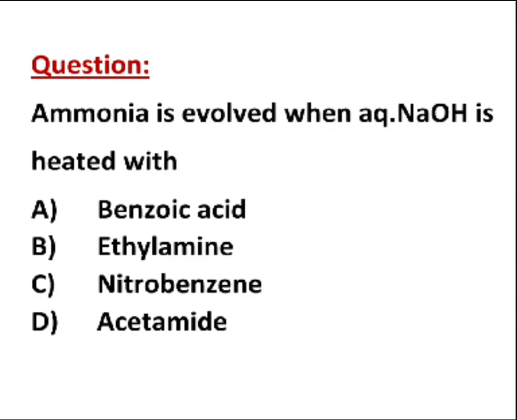The next case was acetamide. What happened in case of acetamide? This reaction resulted in a formation of tetrahedral intermediate initially, which further dissociated into sodium salt of the carboxylic acid, and ammonia gas was evolved. Right? So our correct option is option number D. Is it okay?